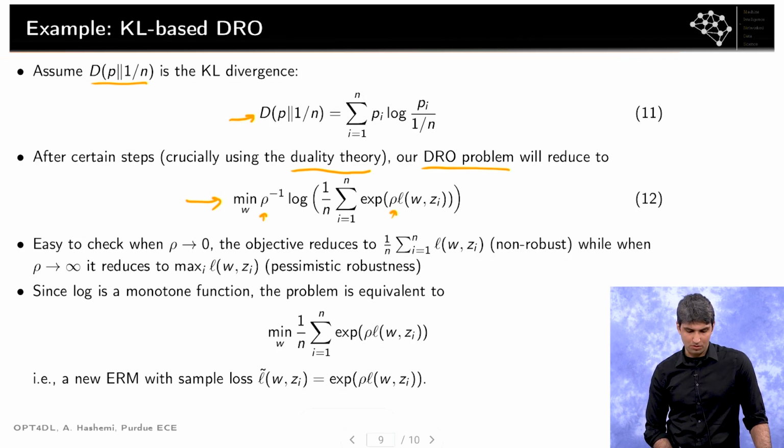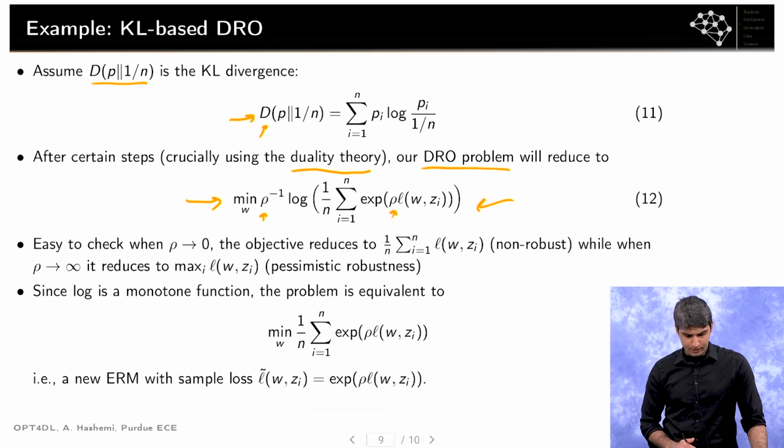In particular, the log sum exponential is related to the Fenchel dual of the KL divergence. That's why we arrive at this expression, but that's not important. What's important is that after some steps, we can arrive at this equation.